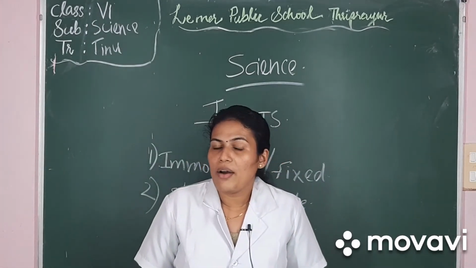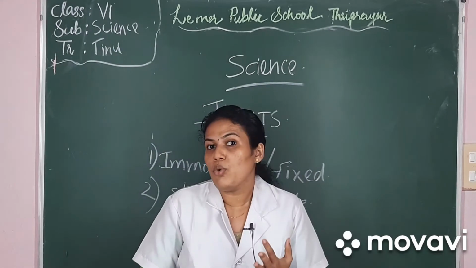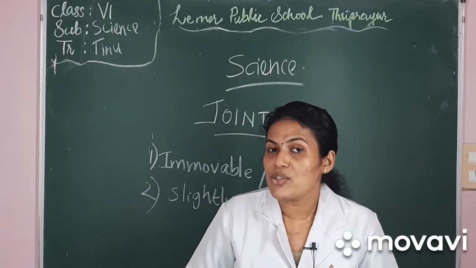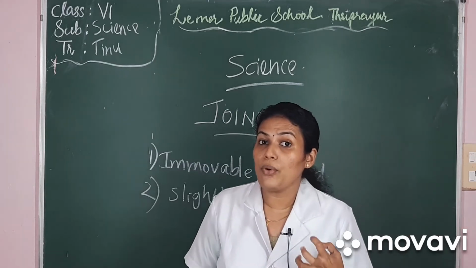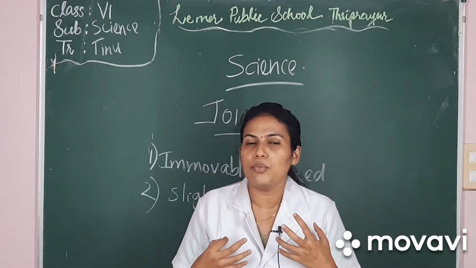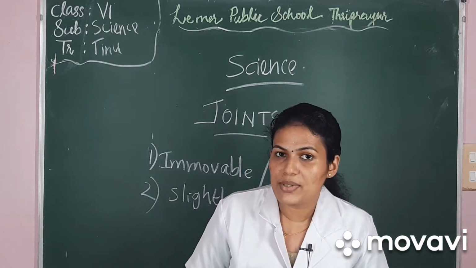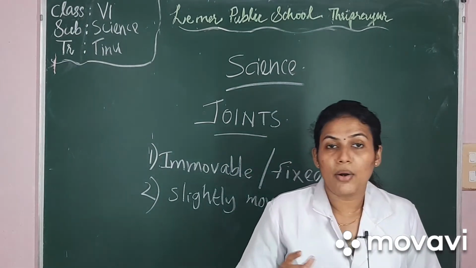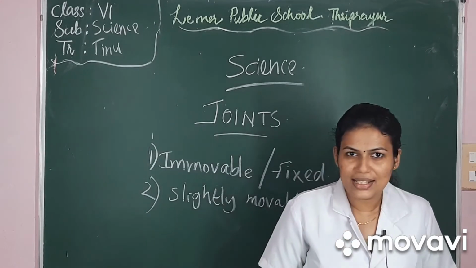I hope all of you have understood well about immovable joints and slightly movable joints. Now in immovable joints, ribs are also an example for immovable joints because you cannot move the joints of the ribs, isn't it? So I hope all of you understood about the joints. About freely movable joints we will learn in the next class.